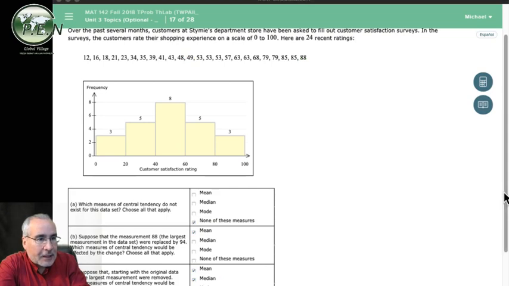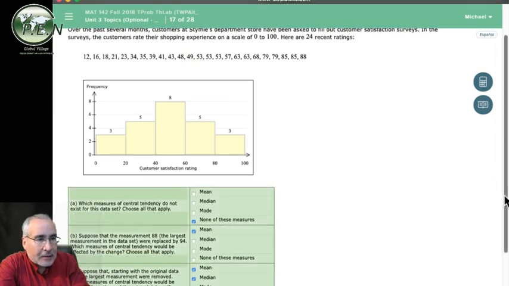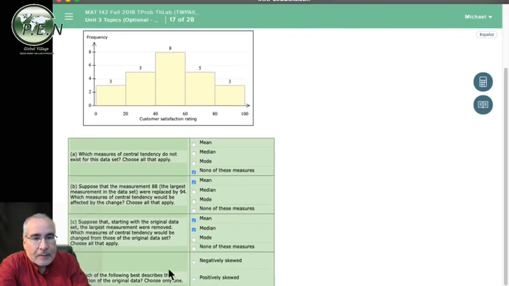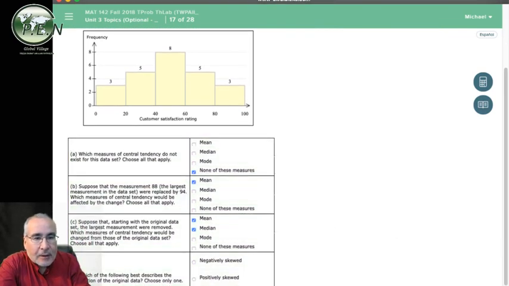So there we go. And then there's one more question. And this is dealing with describing the distribution as far as skewness. Now this one is roughly symmetrical. Goes up like a bell shape, so something like that. It's going to be roughly symmetrical.